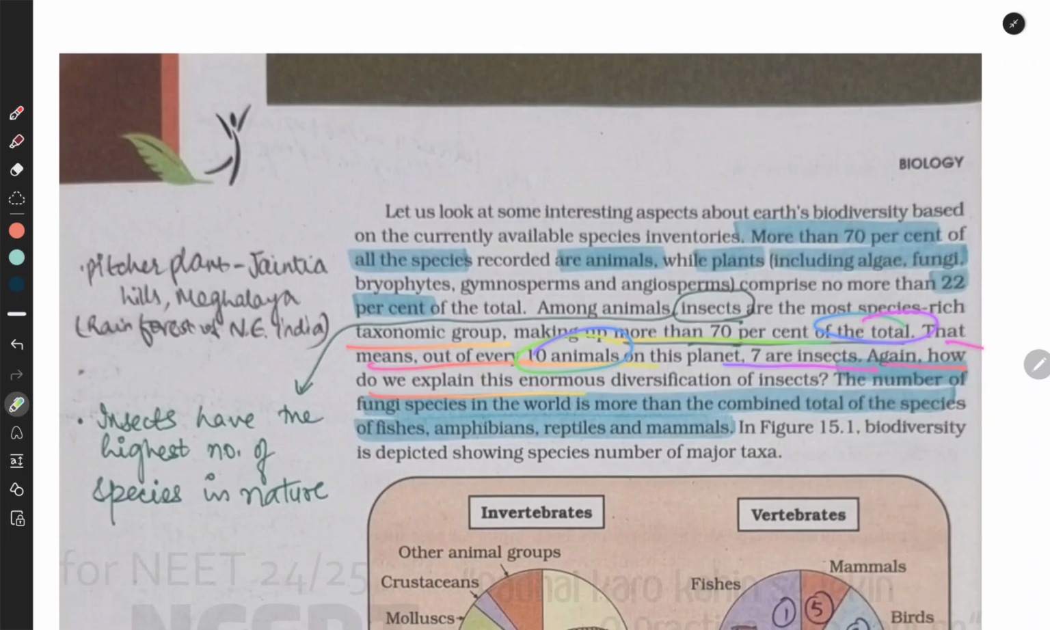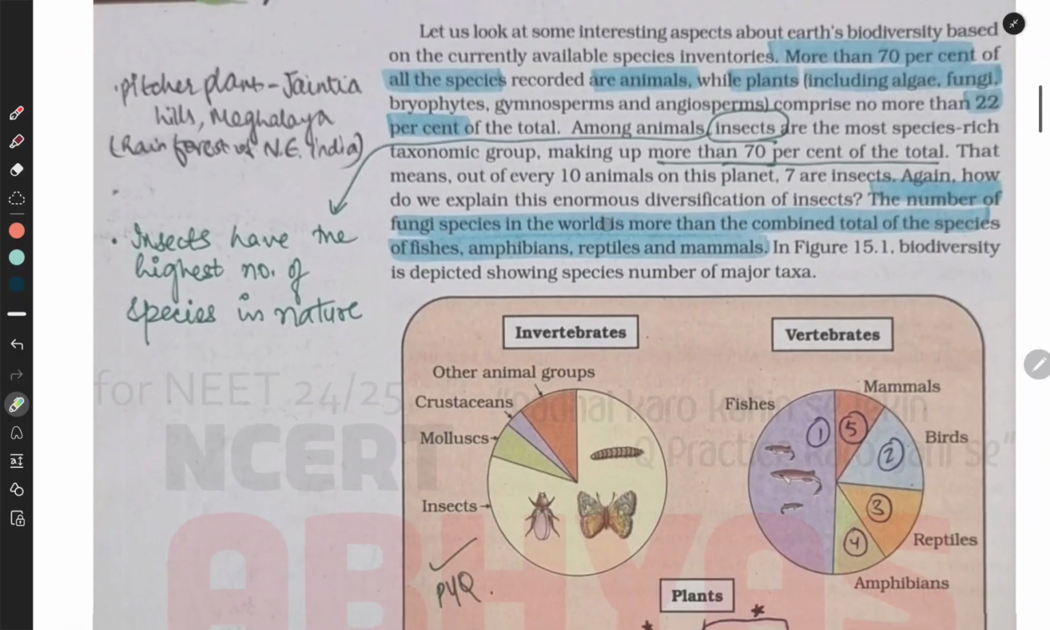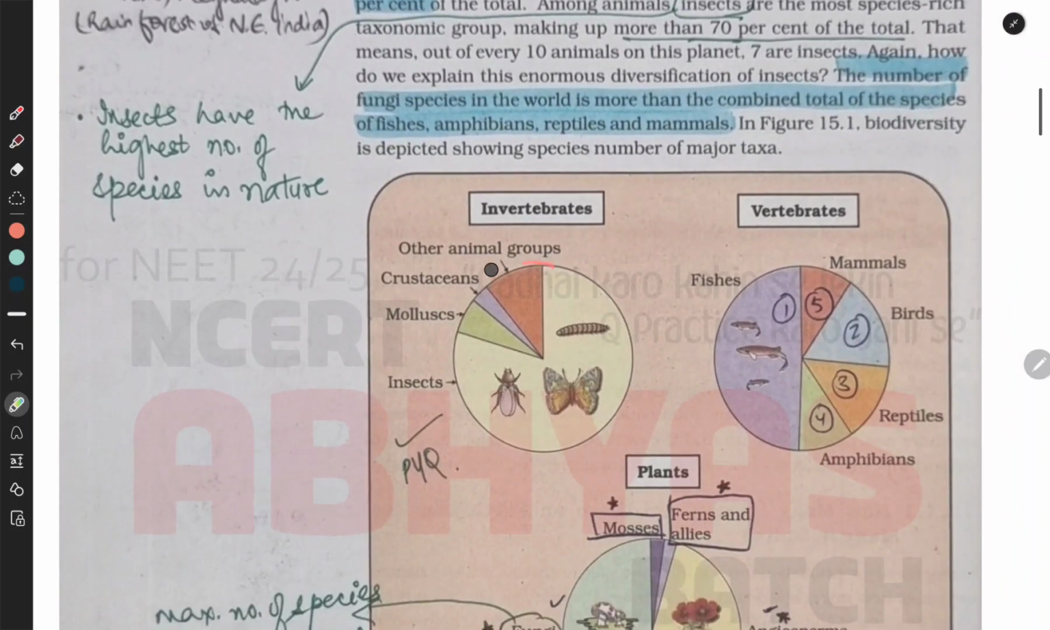Again, how do we explain the enormous diversification of insects? The number of fungi species in the world is more than the combined species of fishes, amphibians, reptiles, and mammals. So here it is: insects, other animal groups, mollusks, crustaceans. To remember this, we use IOMC. First is insects, then other animal groups, mollusks, then crustaceans. IOMC.